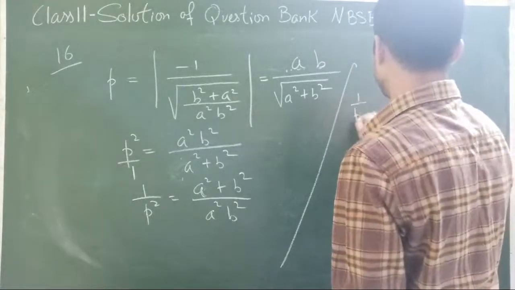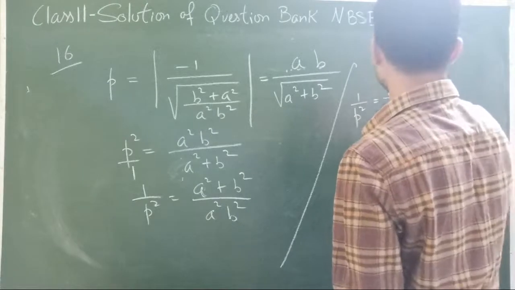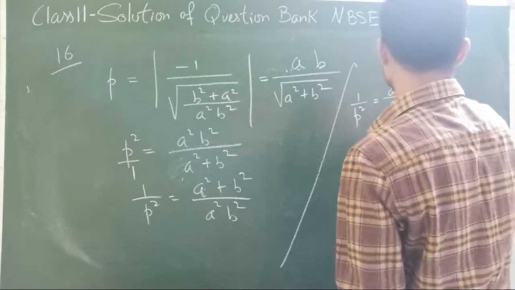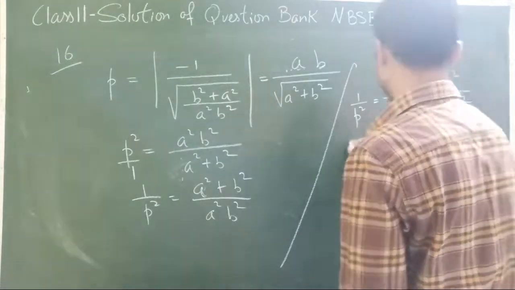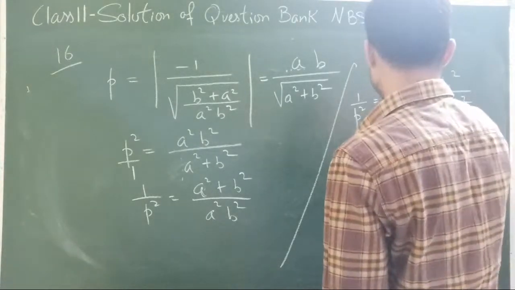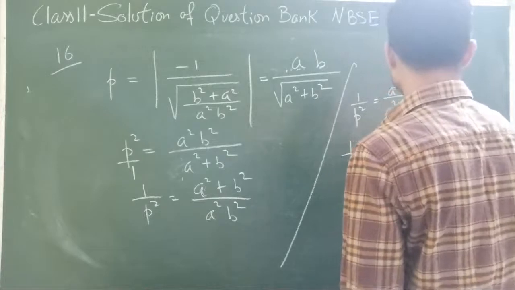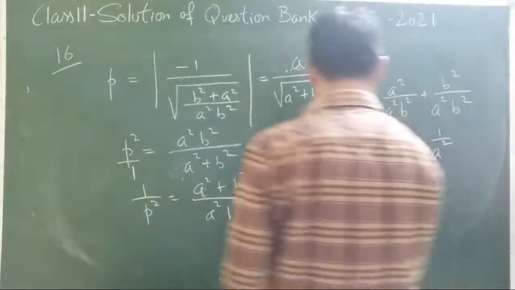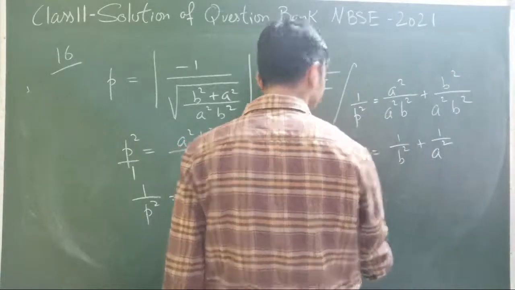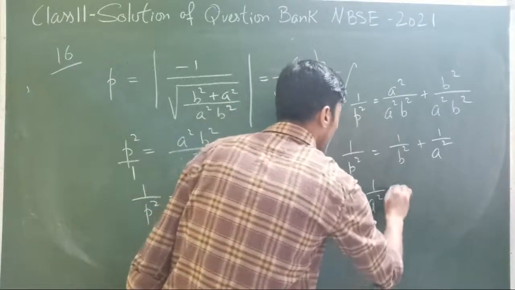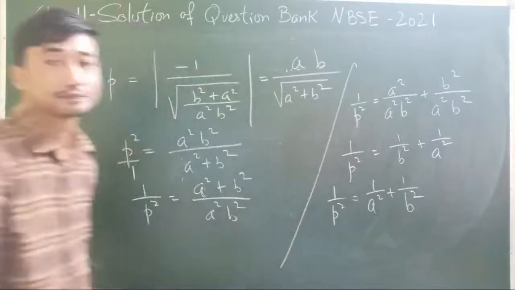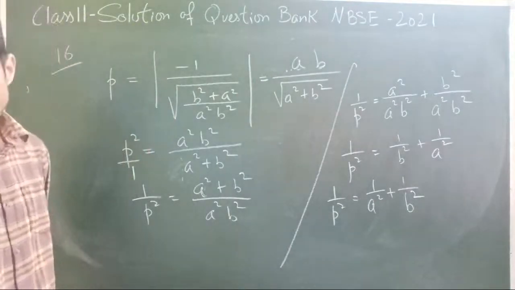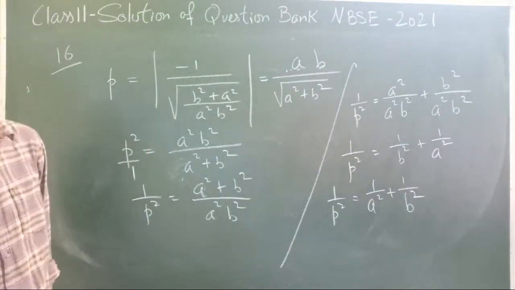So 1 by p square is equal to a square by a square into b square plus b square by a square into b square. So that's 1 by p square equal to 1 by b square plus 1 by a square, or 1 by p square is equal to 1 by a square plus 1 by b square. So hence, that is the proof.